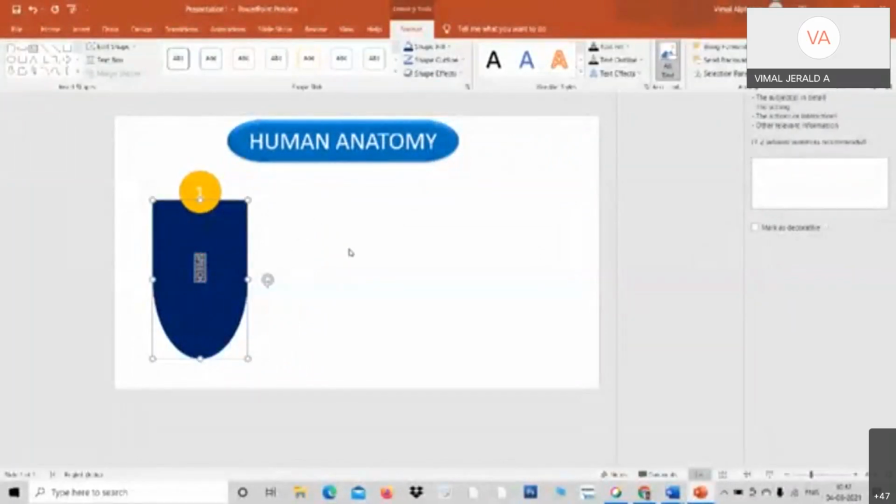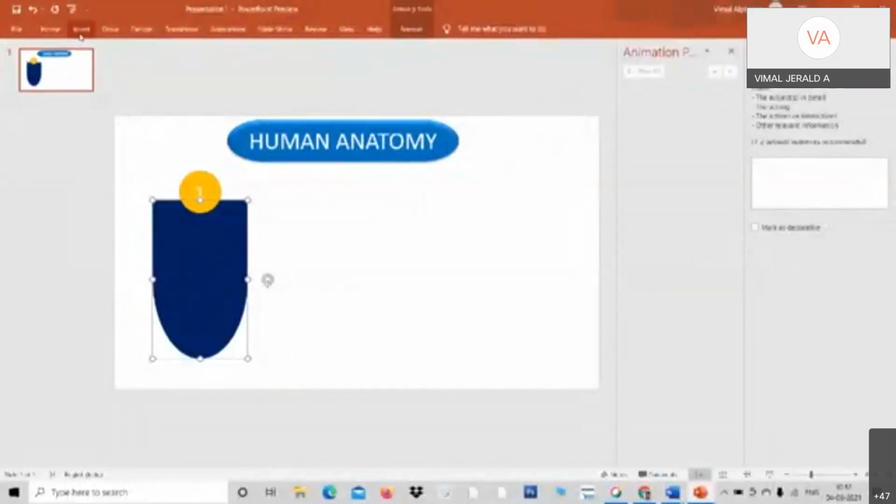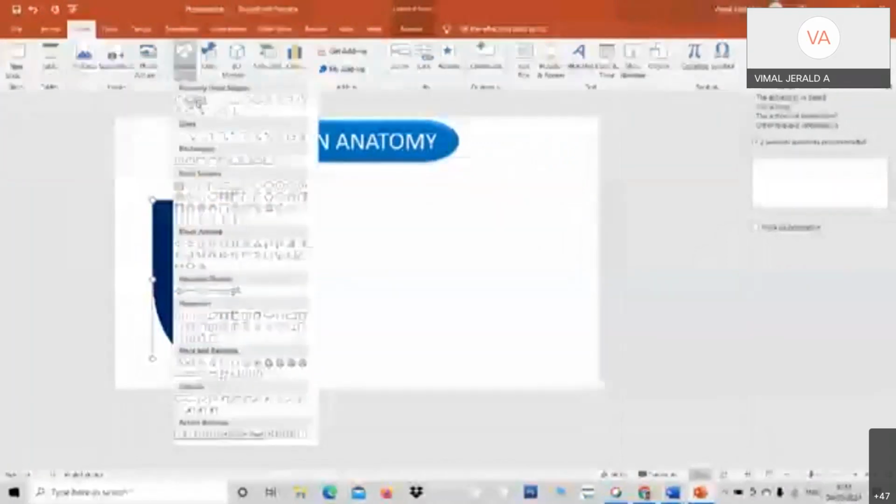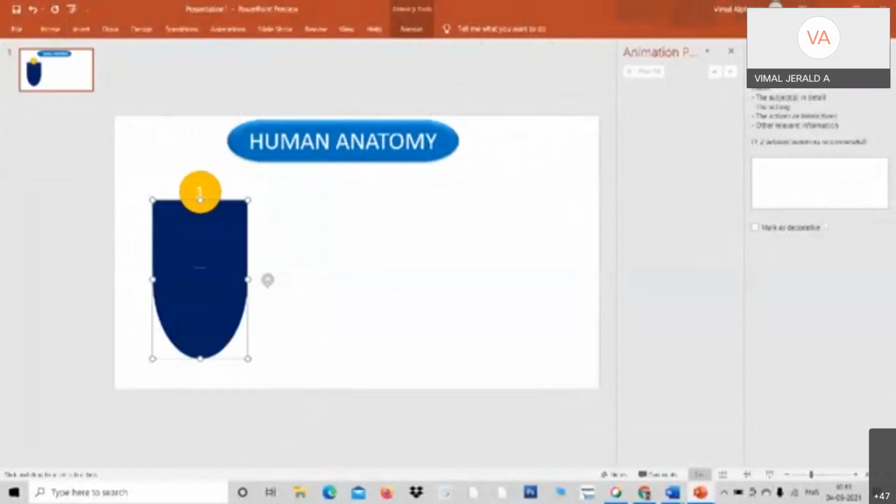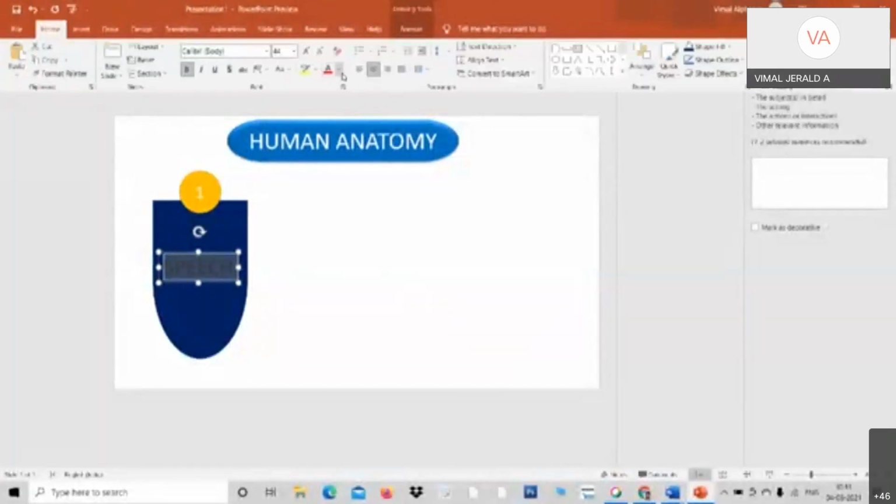Or else, I delete this and go for this one. Right now I'm not able to locate it. Go to Insert and take a shape. Here there is a text box available. Just type over here, speech. I make it center. Speech. Okay, go to Home and change the color, some attractive color. See, speech, I made it.